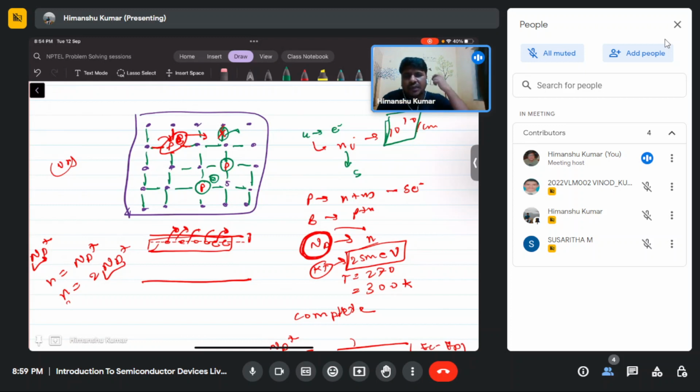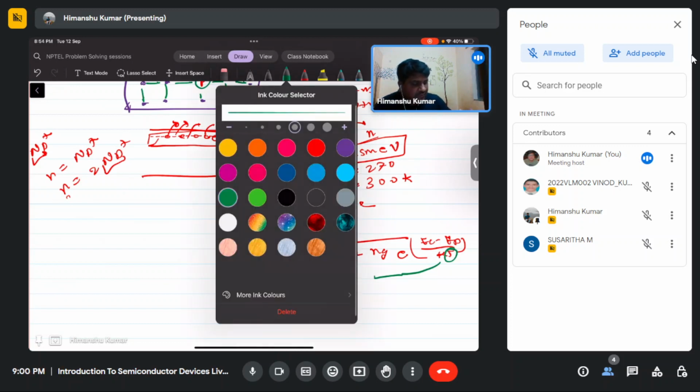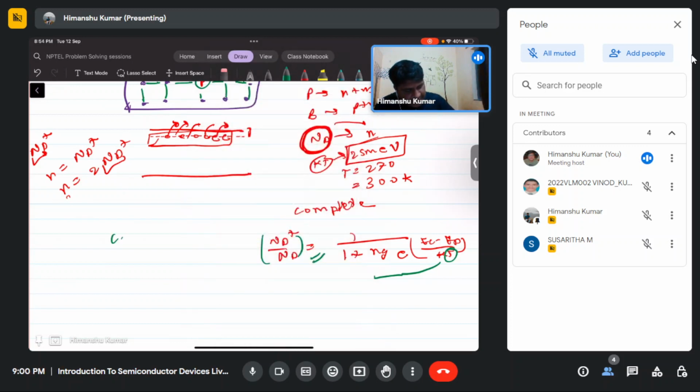You can simulate this kind of thing for the dopant also. As you reduce the temperature, you can plot this function. If you reduce the temperature, then Nd plus by Nd will start decreasing. When Nd plus by Nd becomes 0, there is a phenomenon known as carrier freeze out. You can search for carrier freeze out.